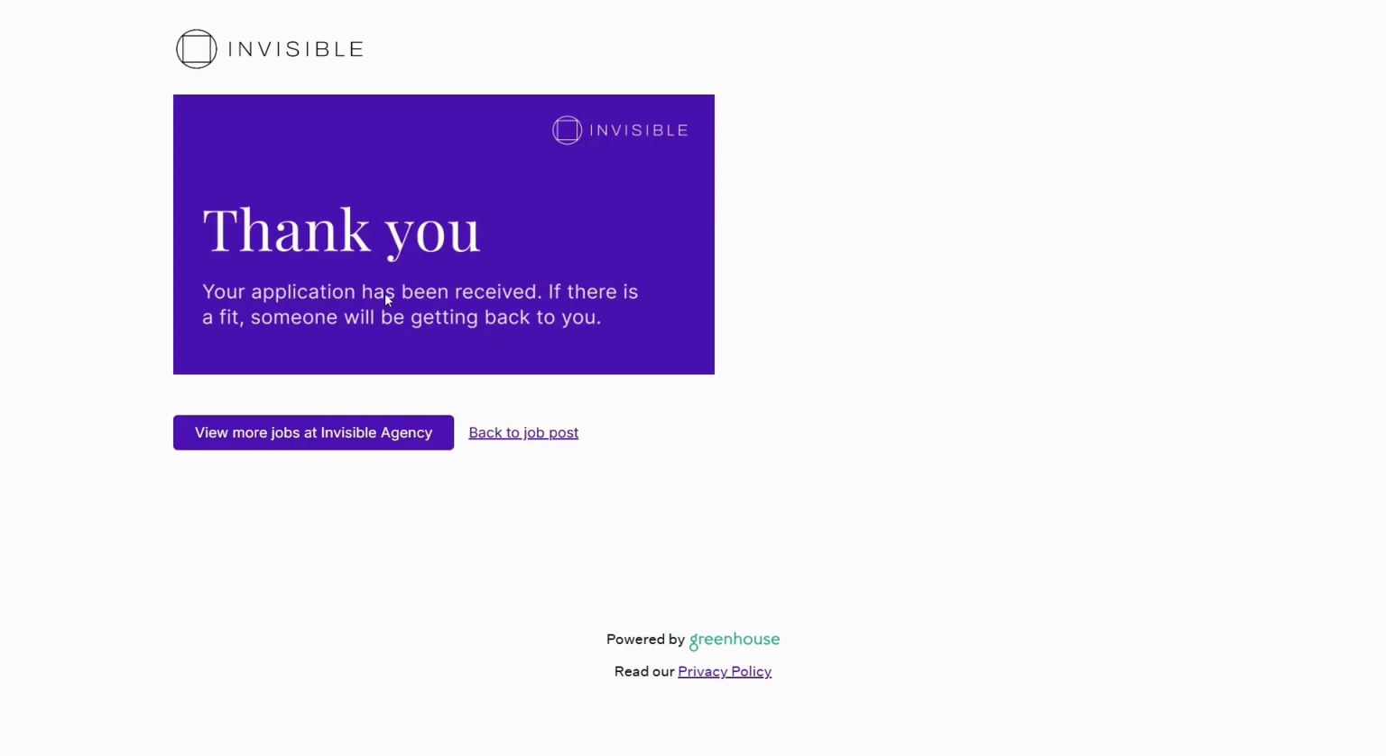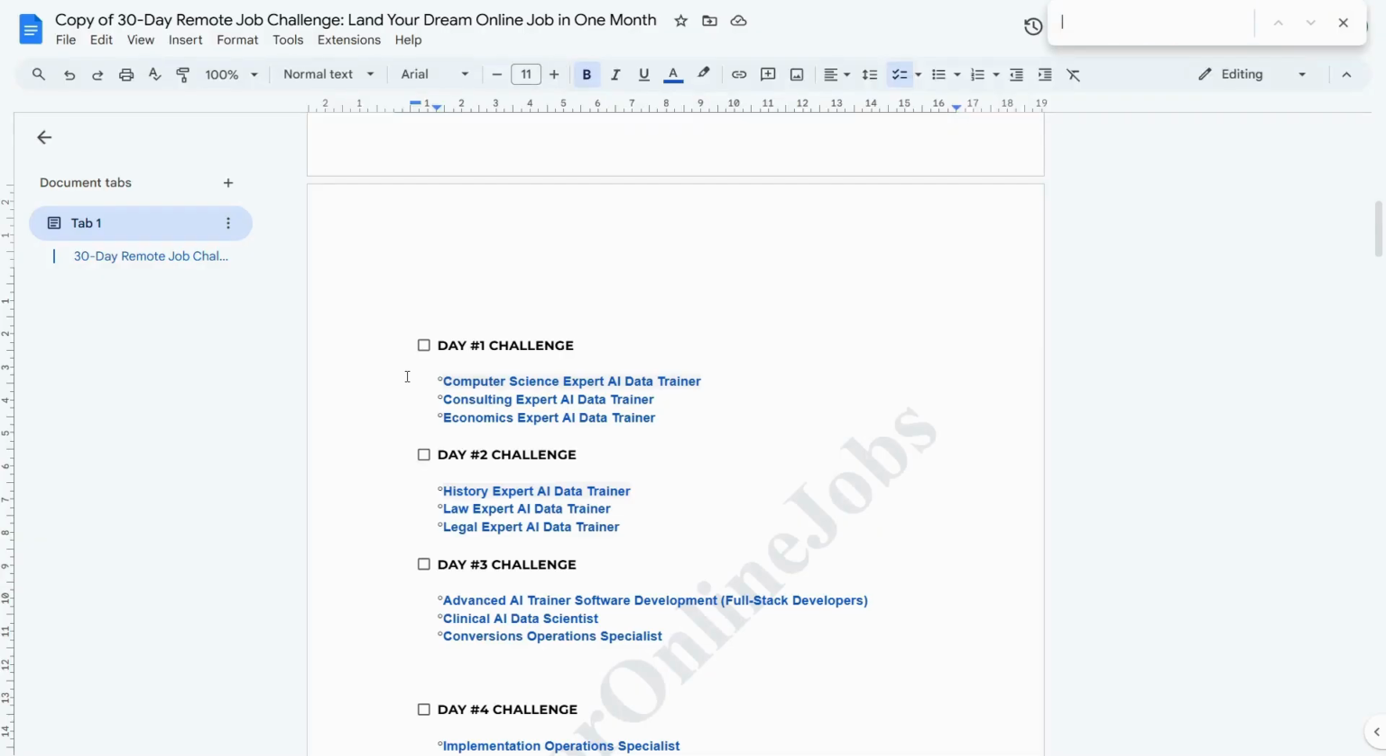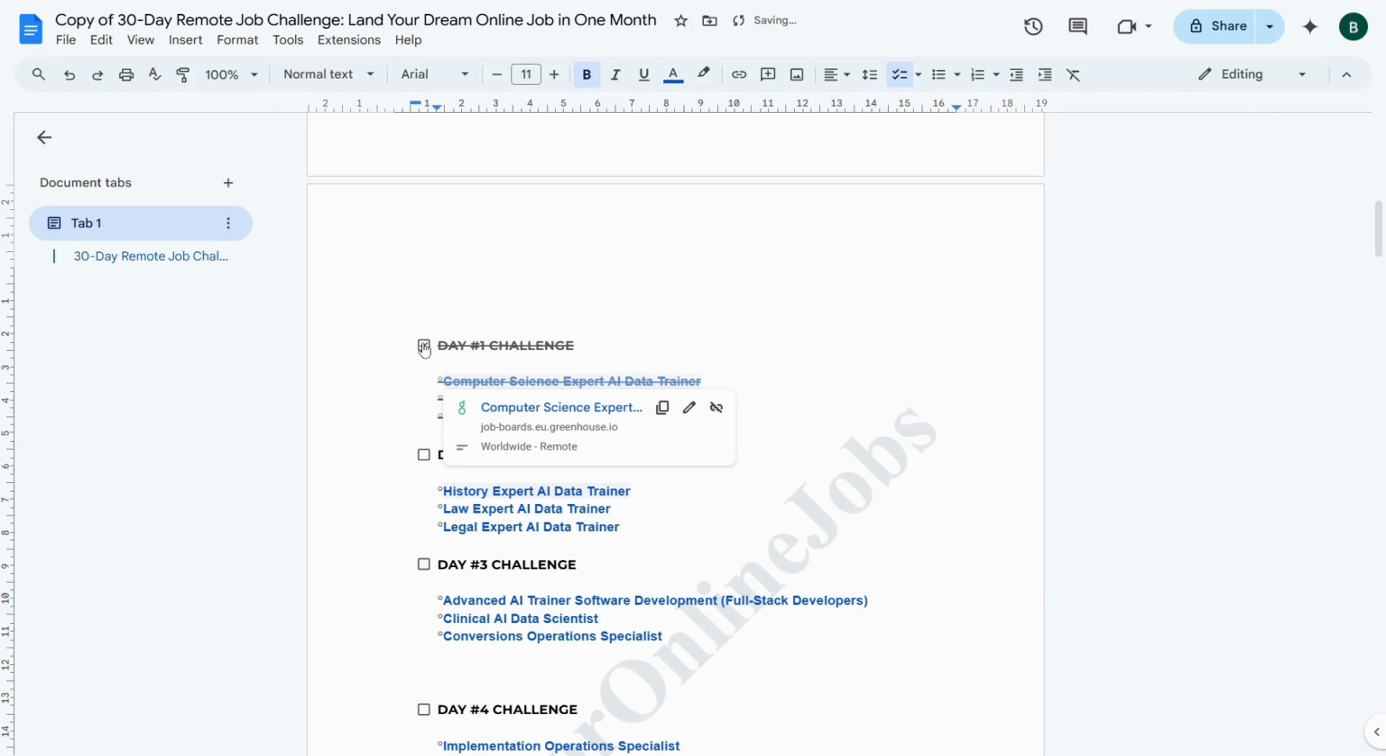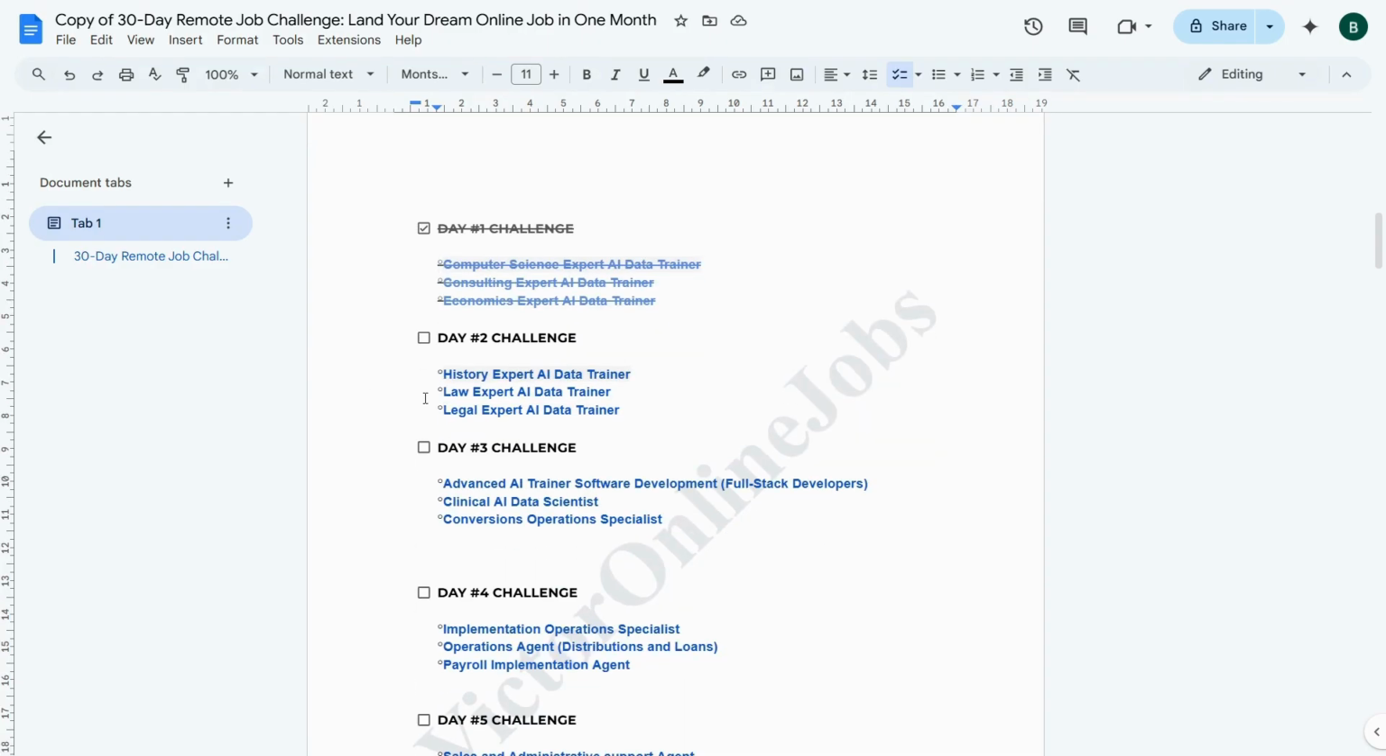And that's it guys, our day one challenge is completed. We have submitted for the computer science expert AI data trainer, consulting expert AI data trainer, and economics expert AI data trainer, and we are done for today. We're just going to check off that box, and just like that we are done with day one. So I'll see you tomorrow guys, we go for day two.